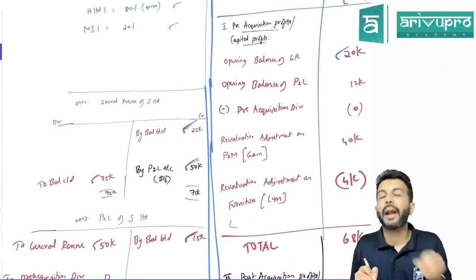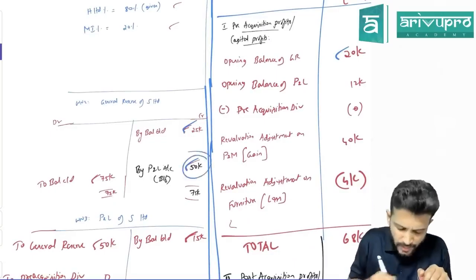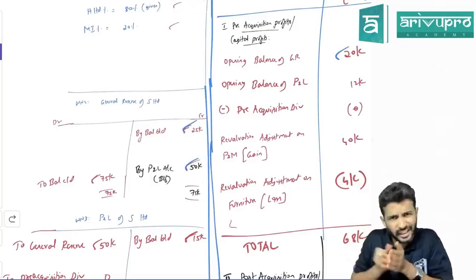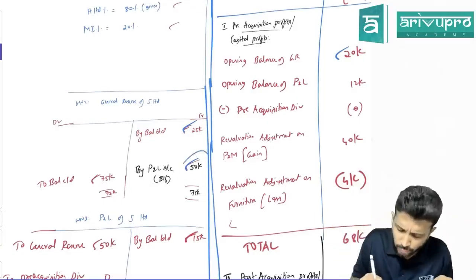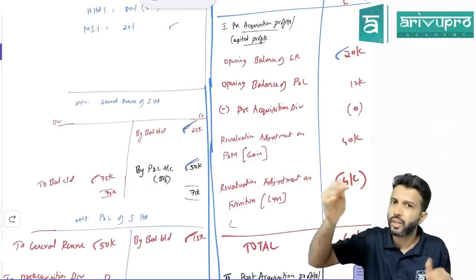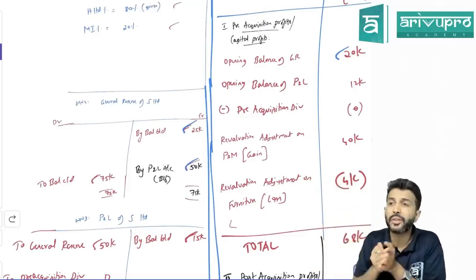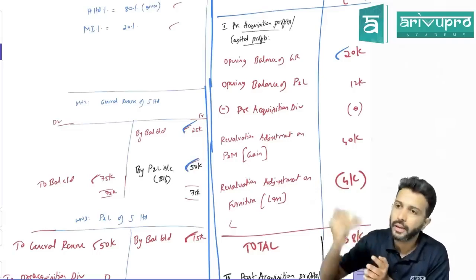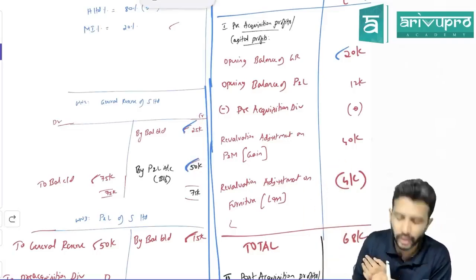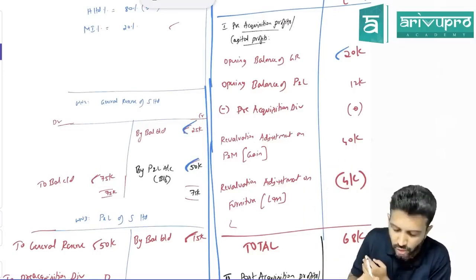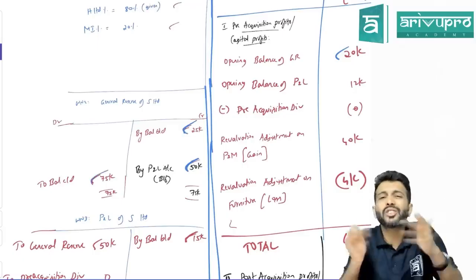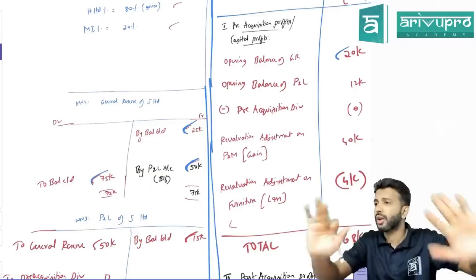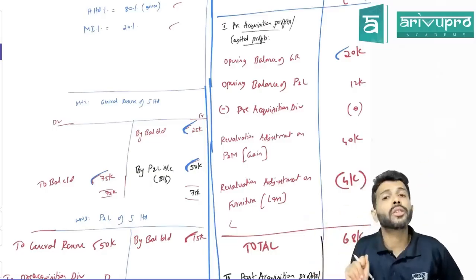What is the next component? P&L account 50,000. Sir, did this 50,000 come from general reserve or through P&L? Came through P&L. Anyway, P&L also we are going to distribute. That means do I have to worry about this for the time being? Not required. When I do the P&L distribution, this 50,000 will be taken care of. So tick off. The summation of these two is the closing balance. If these two are already apportioned, indirectly the closing balance is also apportioned. So is any more drama pending for general reserve or is it fully over? Fully over. Can I move on to the next one?